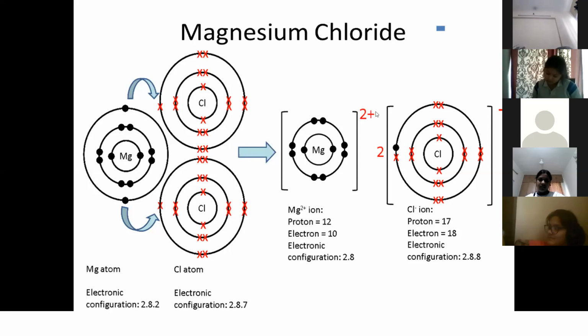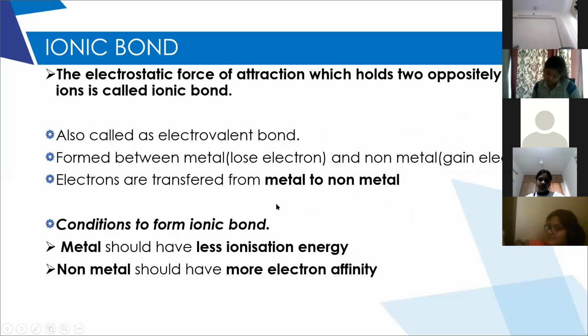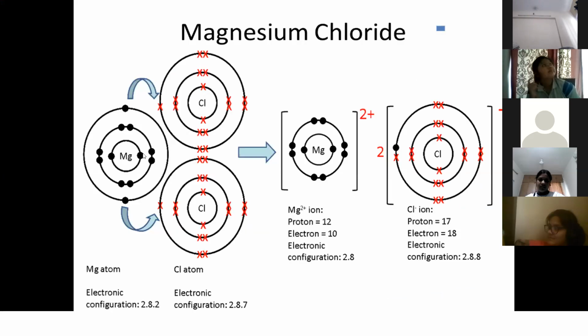Ma'am, can you take the previous slide for a minute, please? Representation of ionic bond by electron dot structures. Okay, so take it down. Example: MgCl2.